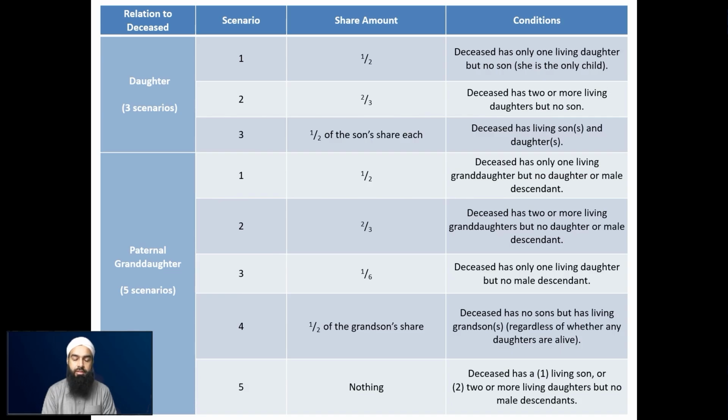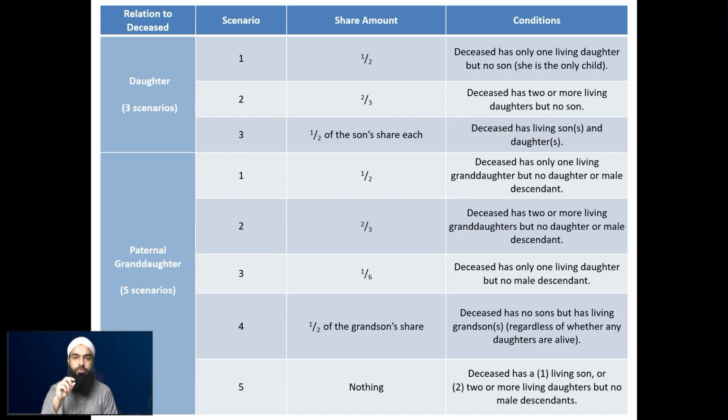Scenario number 3 slightly changes, where she receives 1/6. So this is when the deceased only has 1 living daughter. So it can only be 1 daughter. And again, there can be no male descendants alive. So if there's 1 daughter, if you remember, 1 daughter will receive a half. The maximum that daughters receive is 2/3, right?